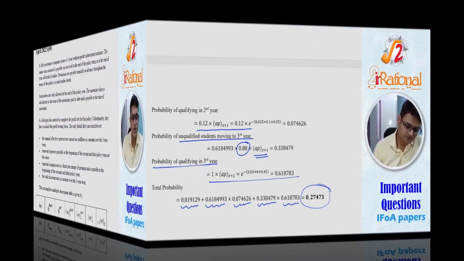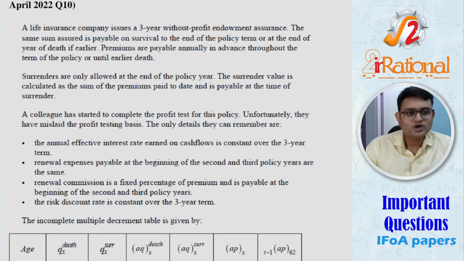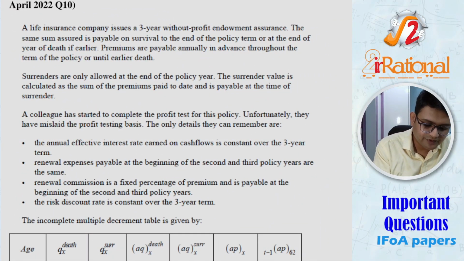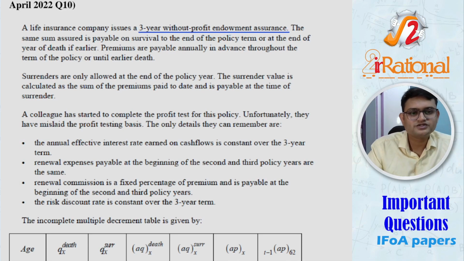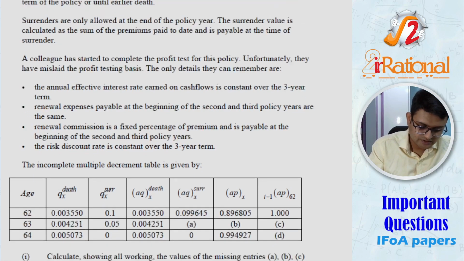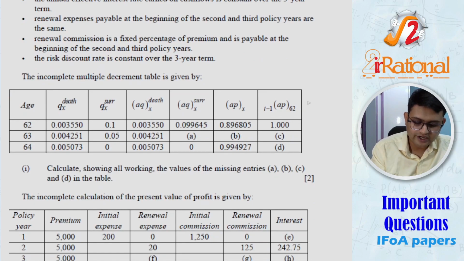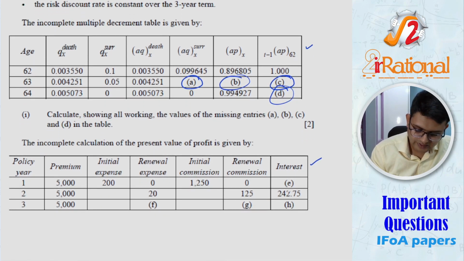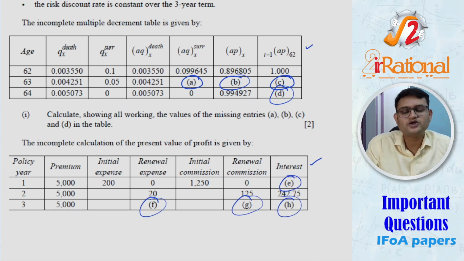Let's see another question. April 2022, question number 10. This is a typical profit testing style question where we had a 3-year without profit endowment assurance. But the question already had tables given to you and there were some values missing. You can see A, B, C, D, and here we have E, F, G, H. These were the values that you had to solve and write the answers to.